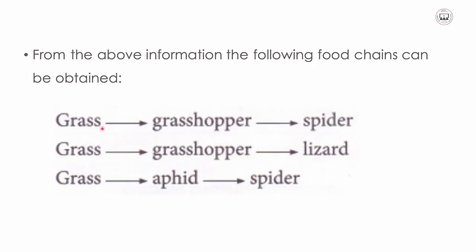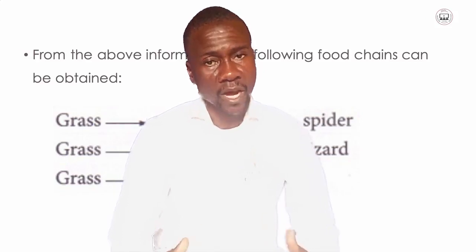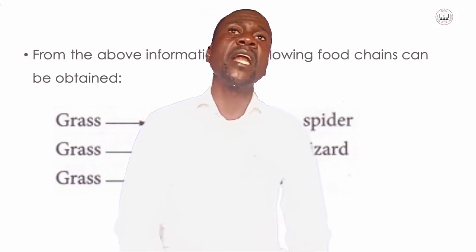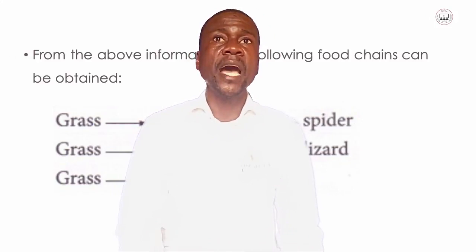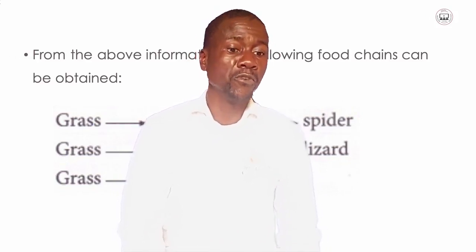You may have grass being eaten by grasshoppers, and grasshoppers can be eaten by spiders. Or you may say grass can be eaten by grasshoppers and the same grasshoppers can be eaten by a lizard. Grass can be eaten by aphids, and the same aphids can be eaten by a spider. Of course, food chains are made according to the type of environment that you have. These are not the only animals which make food chains. So many animals in an environment make different kinds of food chains.